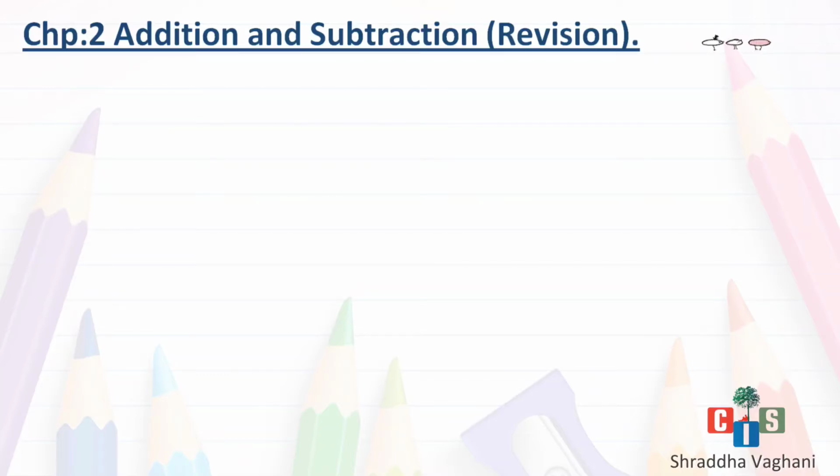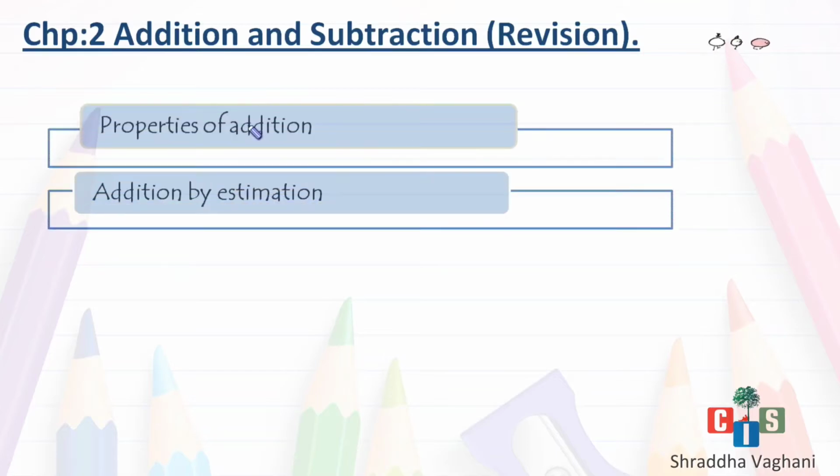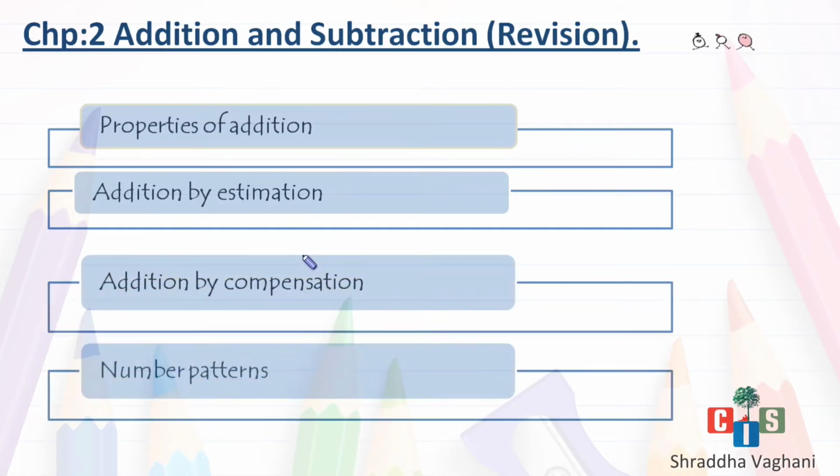So in the second chapter, we saw properties of addition. Then we saw addition by estimation, and then there was a concept of addition by compensation, and the last topic was number pattern. Okay, moving on to the properties of addition. What were the properties of addition? Do you remember any of the properties of addition?